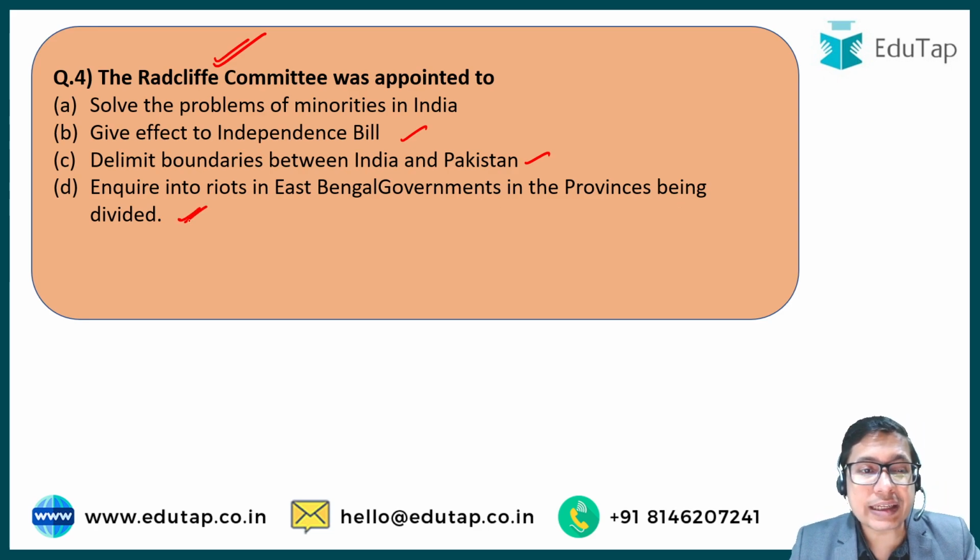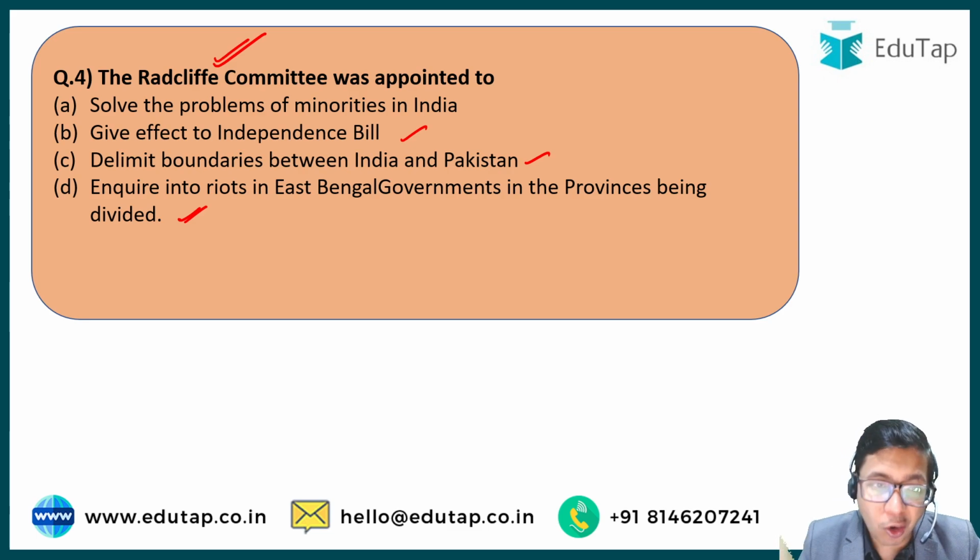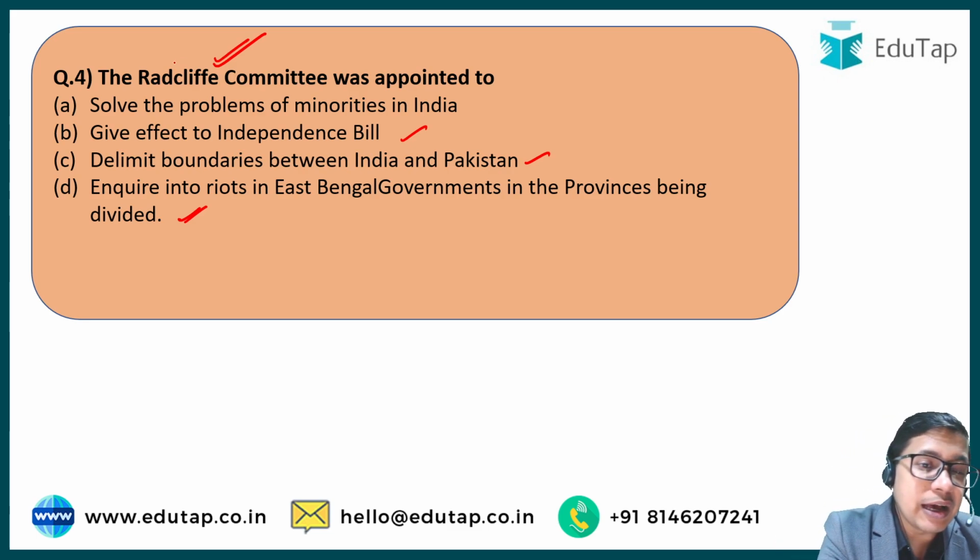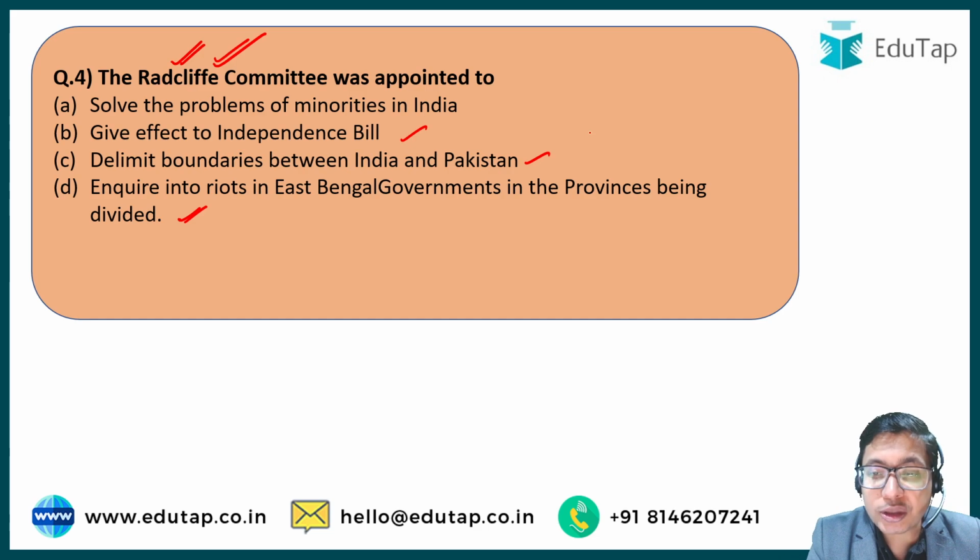So basically the Radcliffe Committee was set up during the times of independence to delimit the boundaries between India and Pakistan on both eastern and western sides. So between India and western Pakistan, the borders between Punjab, Rajasthan, Gujarat regions and Kashmir region, and also eastern Pakistan when it was being divided, the boundaries between Assam and Bengal and Bangladesh, all these boundaries were delimited by the Radcliffe Commission. That is why we know these boundaries as Radcliffe Line or Radcliffe boundary,